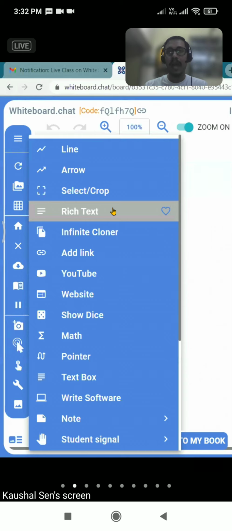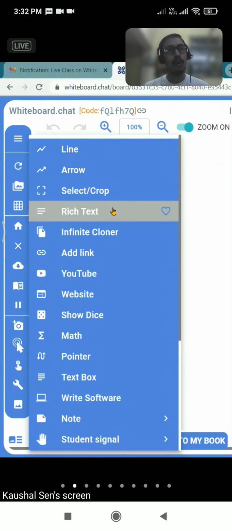But if you have observed the whiteboard, whenever you are writing, it doesn't look very neat. It is very untidy. You have to take the cursor here, you have to take the cursor there, and then you have to write. But if you want a channelized format for writing, then as a language teacher, you can use the rich text option. Let's see what it does.